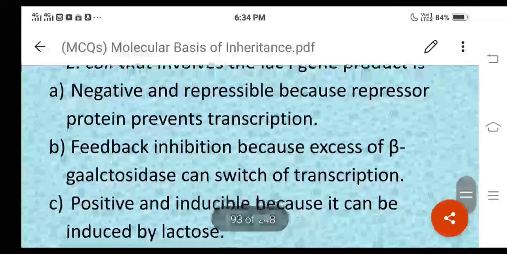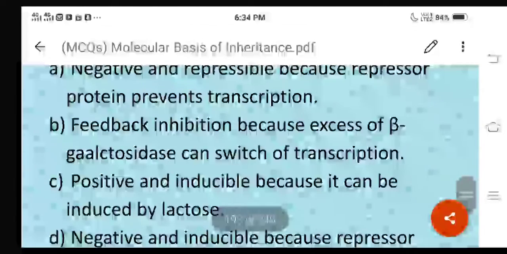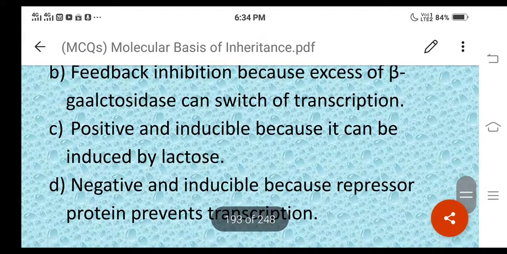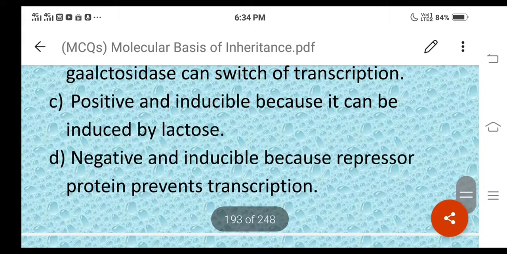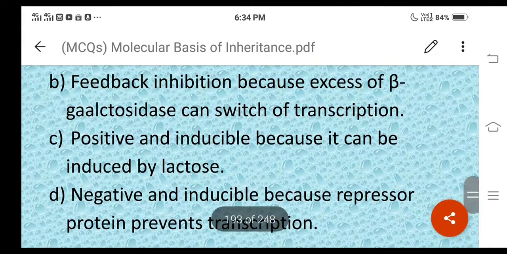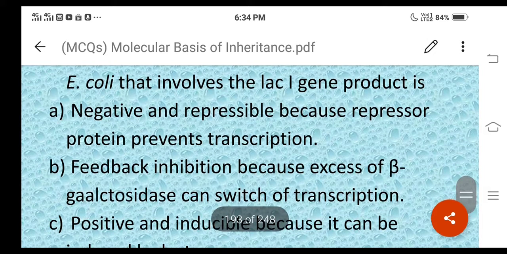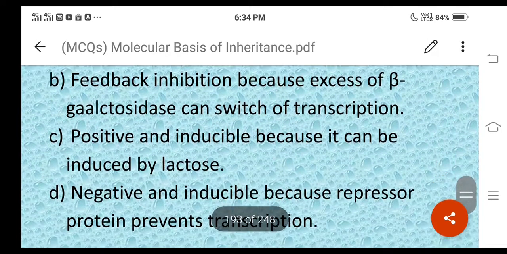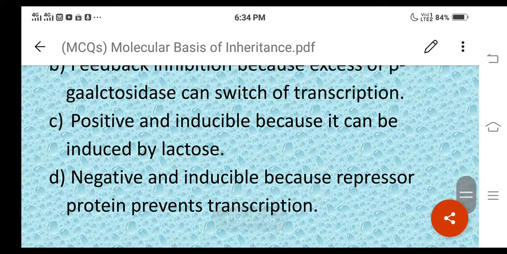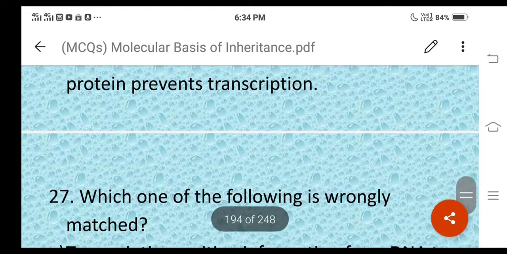Then third one is positive and inducible because it can be induced by lactose. And fourth one is negative and inducible because repressor protein prevents transcription. According to the question, option D becomes the correct answer. It is said to be negative and inducible because repressor protein prevents the transcription, right? So option D is the correct answer.